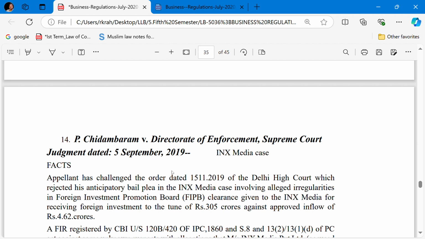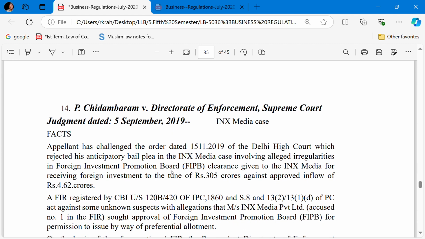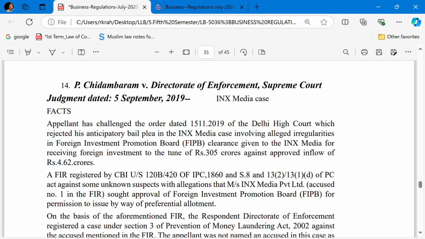In this case, the appellant, P. Chidambaram, then the Home Minister, former Home Minister, has challenged the order dated 15/11/2019 of the Delhi High Court, which rejected the anticipatory bail of the appellant in the INX Media case, involving alleged irregularity in the Foreign Investment Promotion Board clearance given to INX Media for receiving foreign investment to the tune of 305 crores against the approved inflow of 4.62 crore rupees.